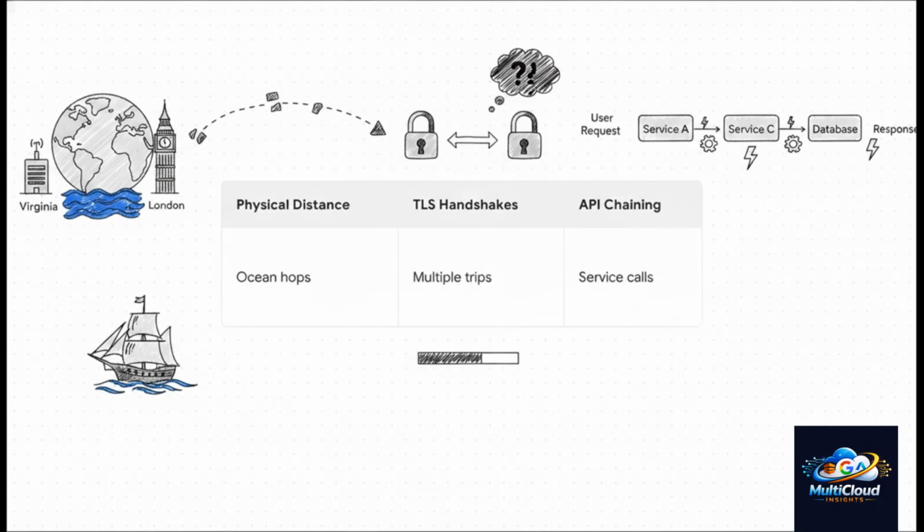We generally see 3 main culprits here. First, physical distance. If your master database is in Virginia and your application server is in London, every single query is essentially fighting an ocean.